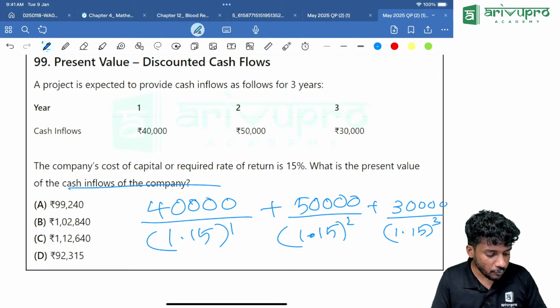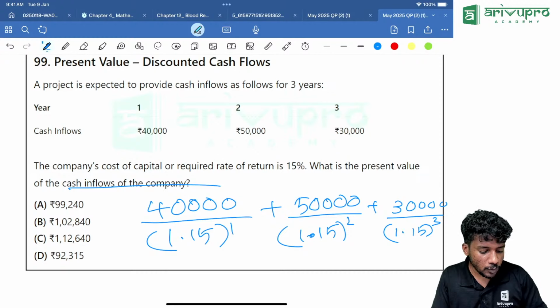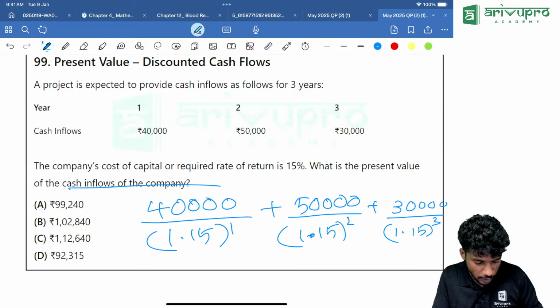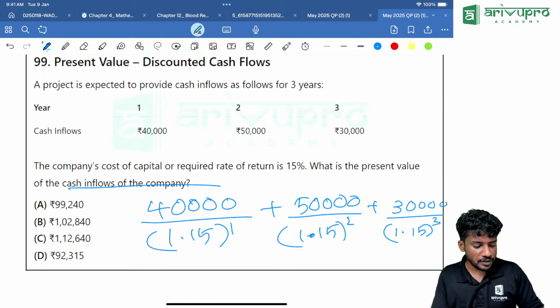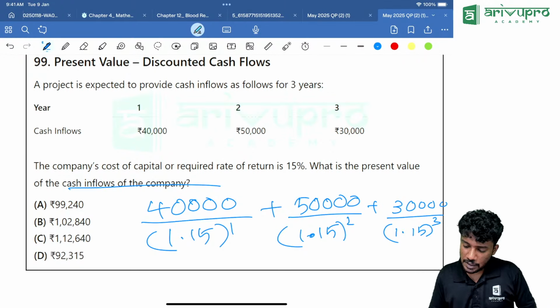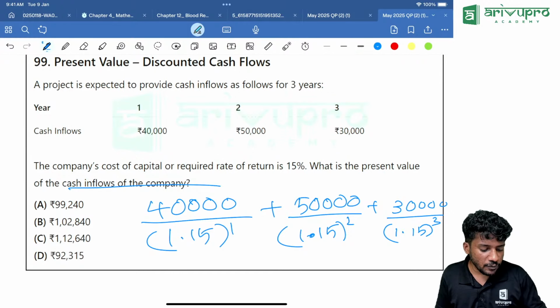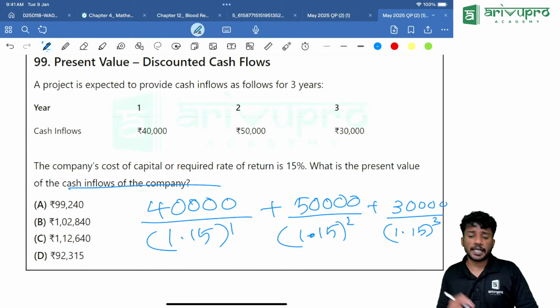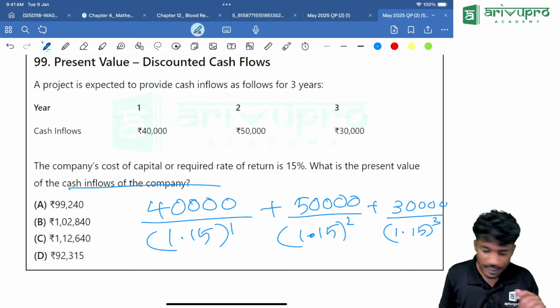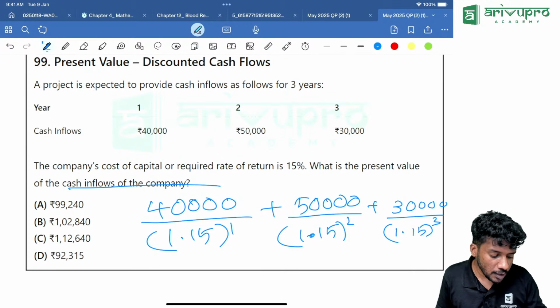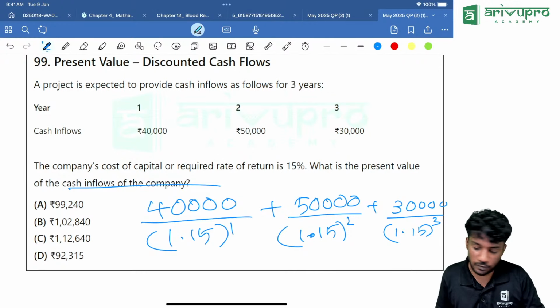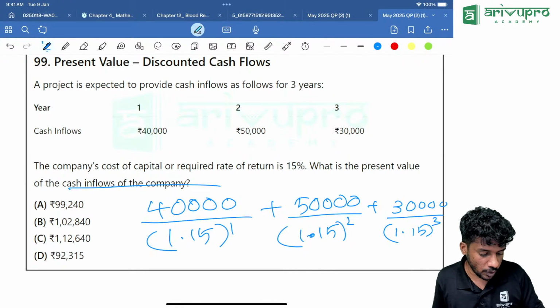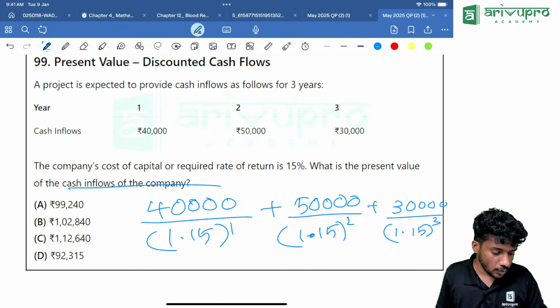That means first type 1.15, into, equal to, divide, equal to, multiply it with 50,000. Then click M plus. Then 1.15, into, equal to, two times. Then multiply it with 30,000. Divide equal to, then multiply it with 30,000. Finally, you will click what?